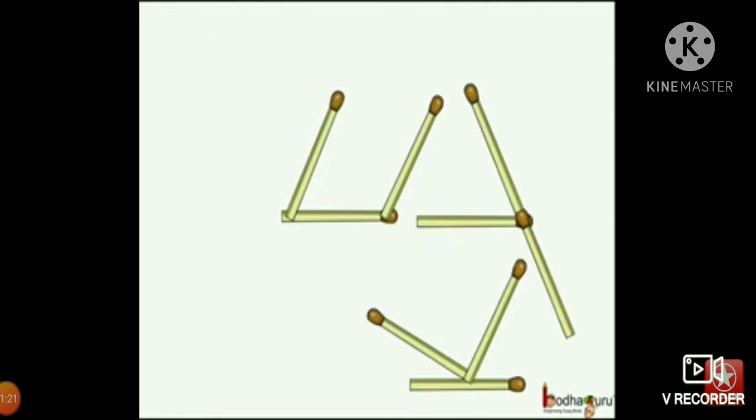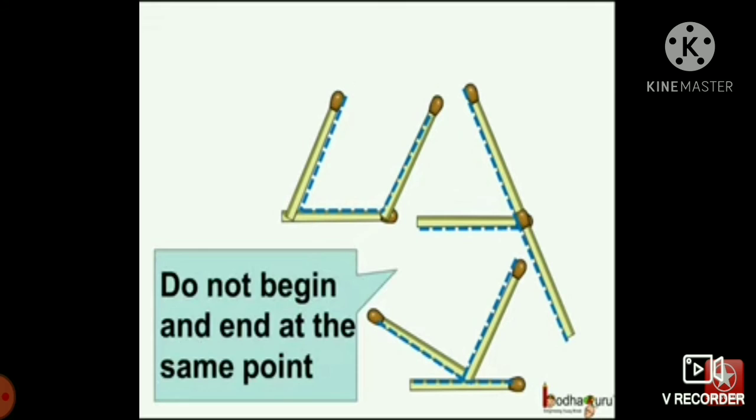Is there any difference? Can you identify it? This figure is formed like this, this figure like this, and this figure like this. So what is the difference? They do not begin and end at the same point. See, this started from one point and ends at another point.